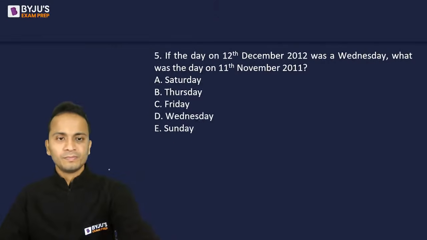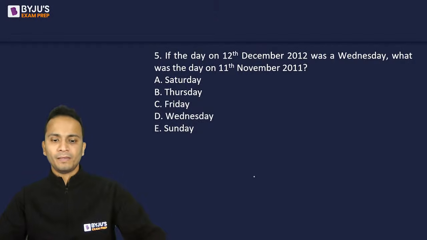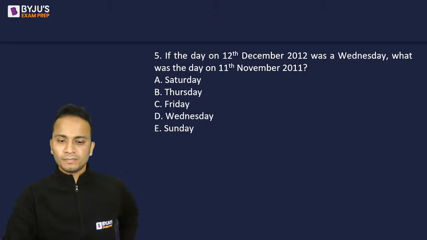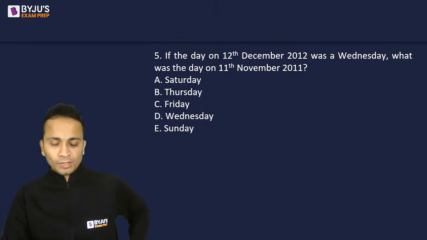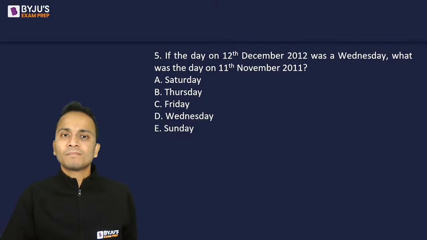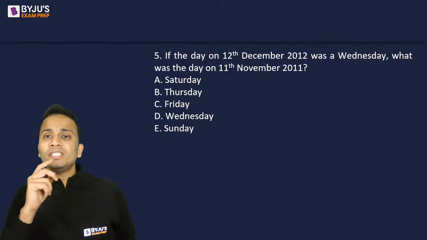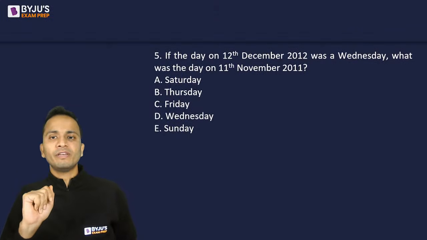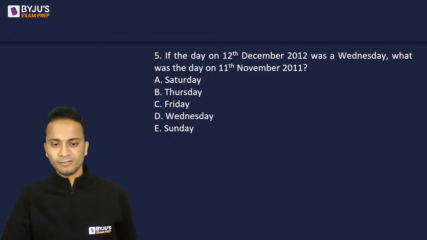Question number 5. Question number 5 is based on calendars. If the day on 12th of December 2012 was a Wednesday, then what was the day on 11th of November 2011?